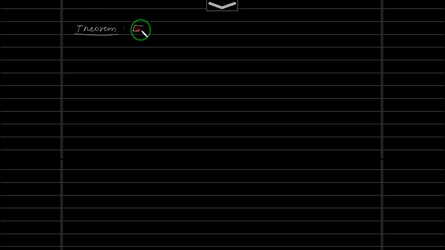Let us say the closed interval [a, b] is a compact subset of R with usual topology. Let us prove this. To prove that something is compact, we need to show that every open cover has a finite subcover. Okay, so let's move ahead.